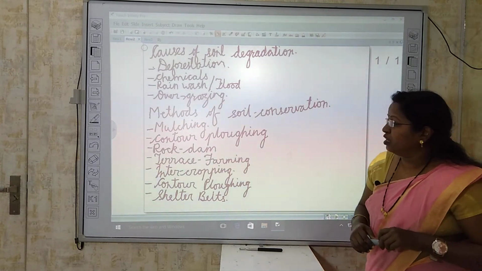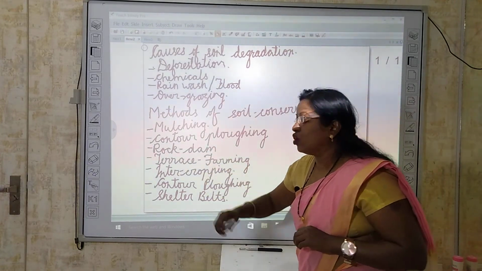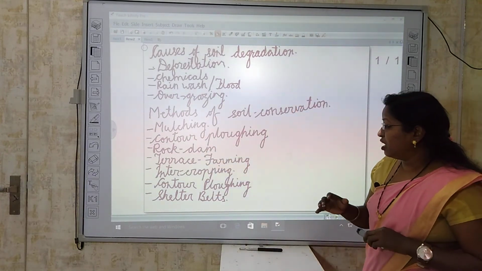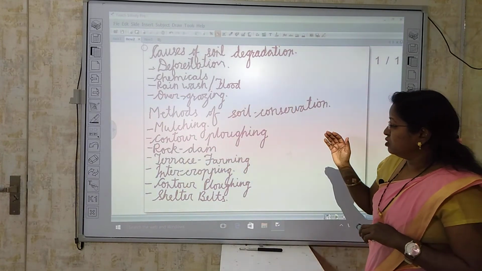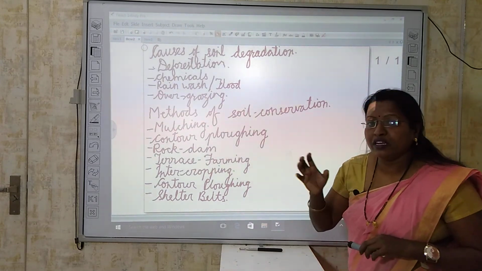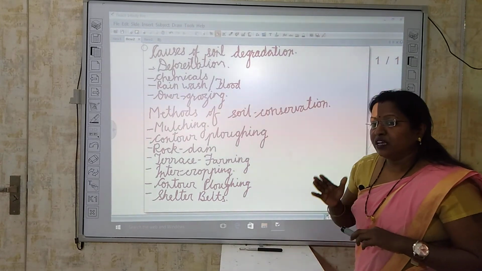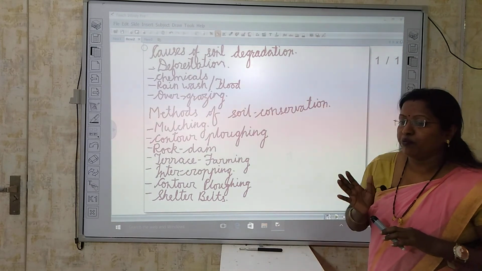Okay. Second, contour plugging. Contour plugging means the areas where we are growing different types of grass, where the edges are there, and because of that